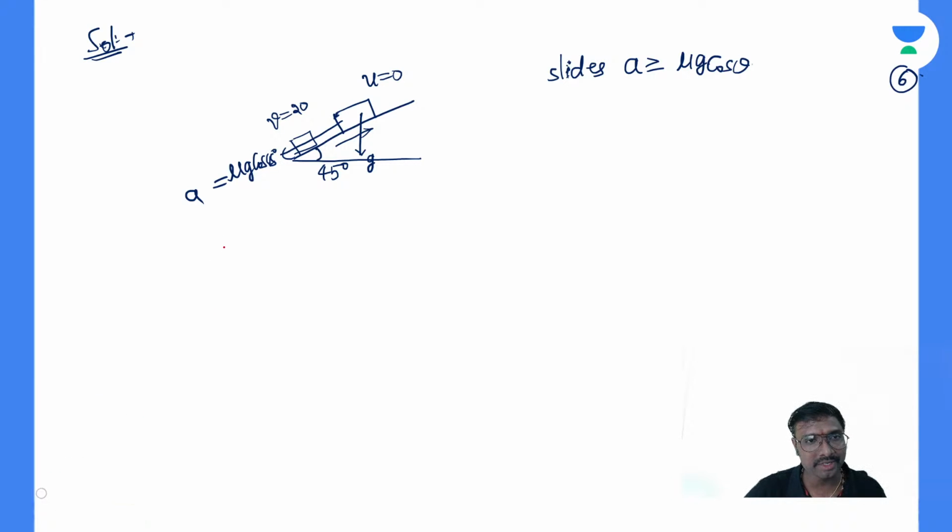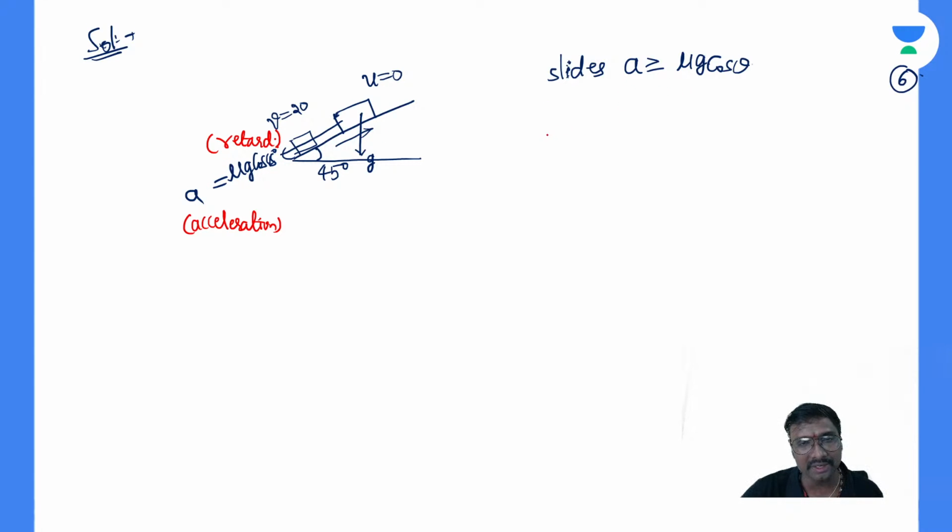So what is that left side? You can say this left side is your acceleration. What is this right side one? It is your retardation. Yes, it is your retardation if you just observe. If the acceleration is greater than or equal to retardation, then only that sliding will occur.